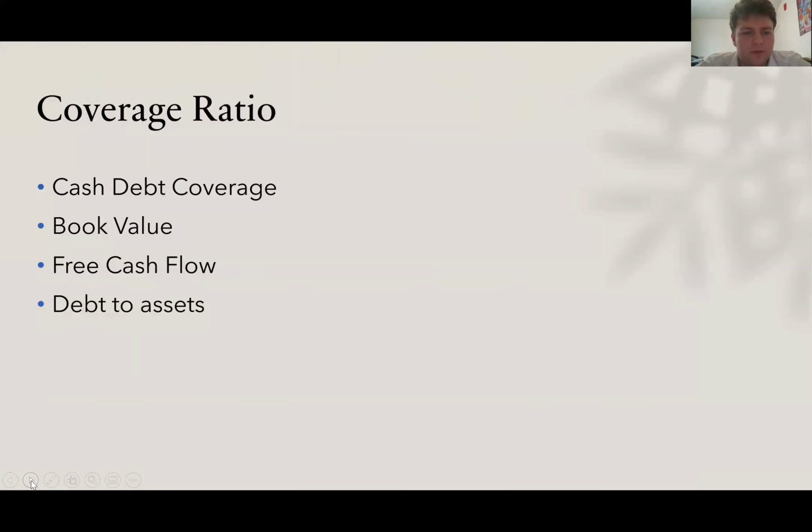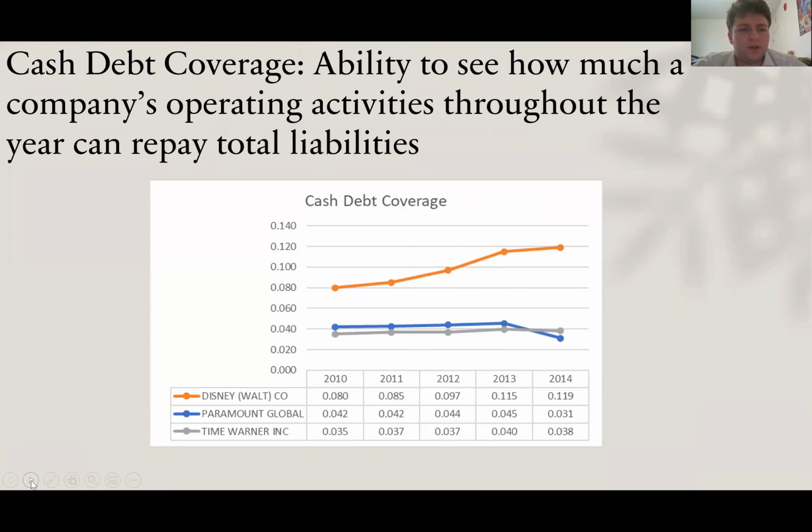So now we'll be going over the coverage ratios. With cash debt coverage, it's the ability to see how much a company's operating activities throughout the year can repay total liabilities. Whatever comes out from the cash debt coverage ratio means that the company's cash flow is X times greater than its total liabilities. Investors use this ratio to evaluate the company's risk, and it's also helpful for creditors if they need to know if they're able to pay the money back.